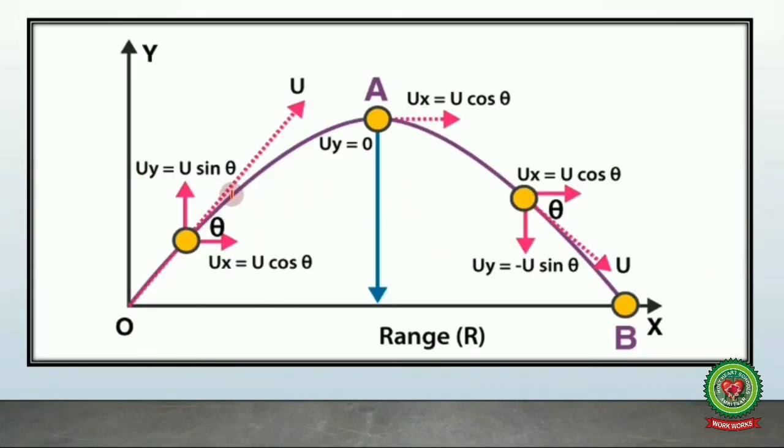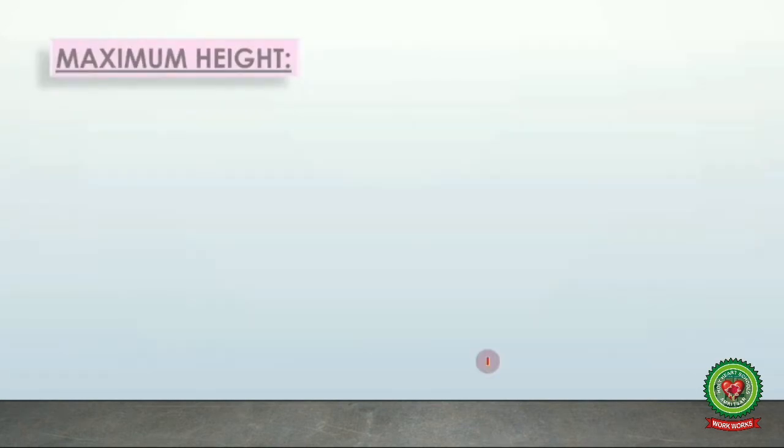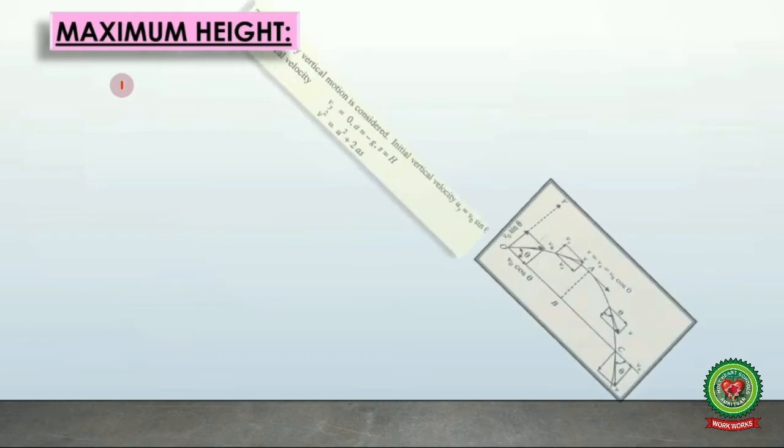So it means that if u is the initial velocity of the object, then along the y-axis uy is equal to u sin theta, and along the x-axis the horizontal component will be u cos theta, where theta is the angle of projection. When the body moves to point A, which is the maximum height, uy, which is the velocity along the y-axis, will be 0. So let's derive the equation for maximum height.